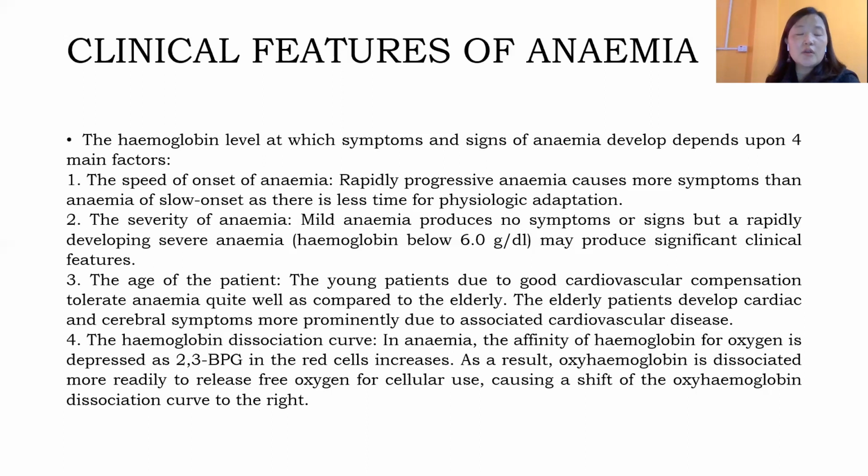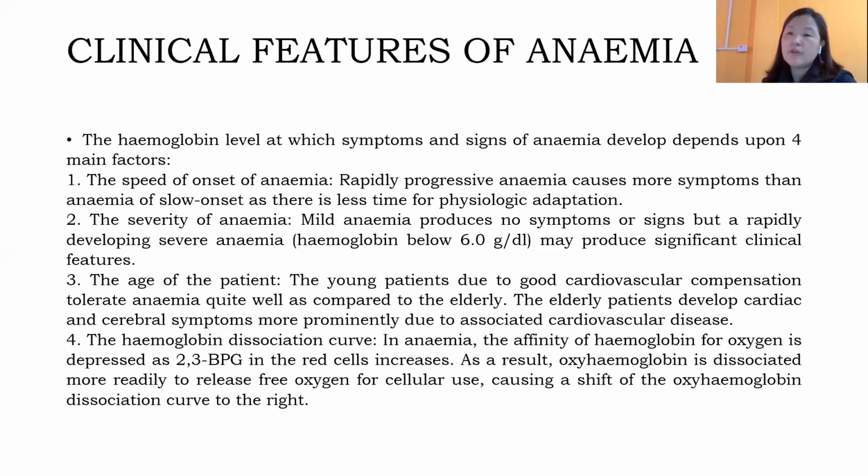Okay, so the other factor on which the signs and symptoms of anemia depend is the HB dissociation curve. HB dissociation curve depends upon the affinity of hemoglobin to carry oxygen. So as we all know, in case of anemia, the affinity of hemoglobin to carry oxygen will be depressed. So that will lead to increased amount of 2,3-bisphosphoglycerate.